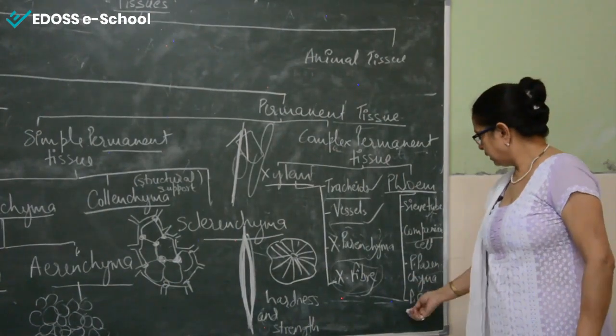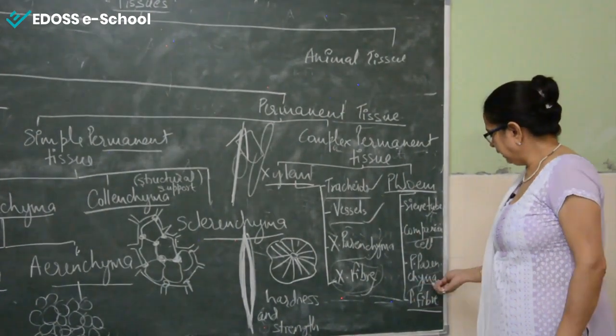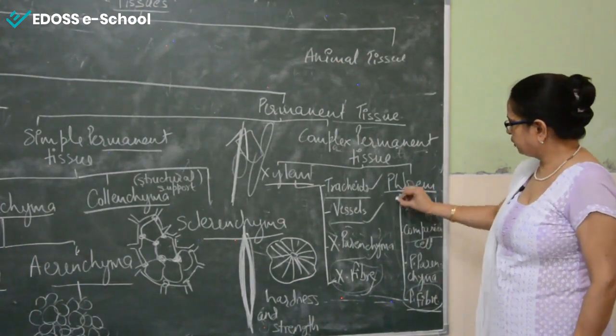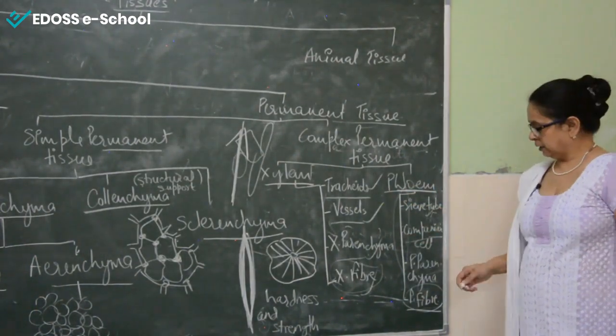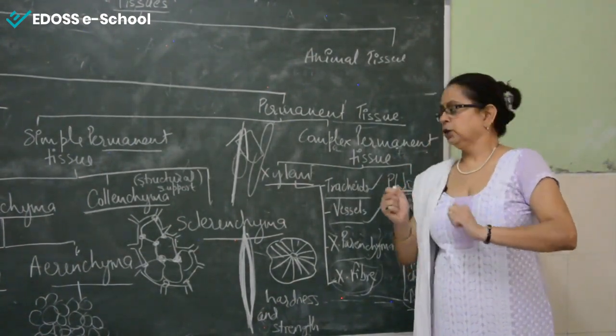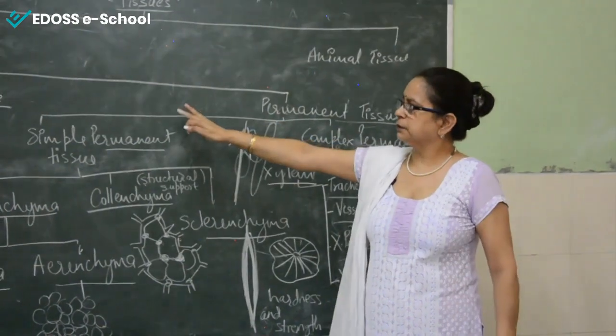And the last, phloem fiber, is again a dead cell, whereas the rest of the above three types of phloem cells are living cells. So phloem fibers are responsible for binding the cells. So this is all about the plant tissue.